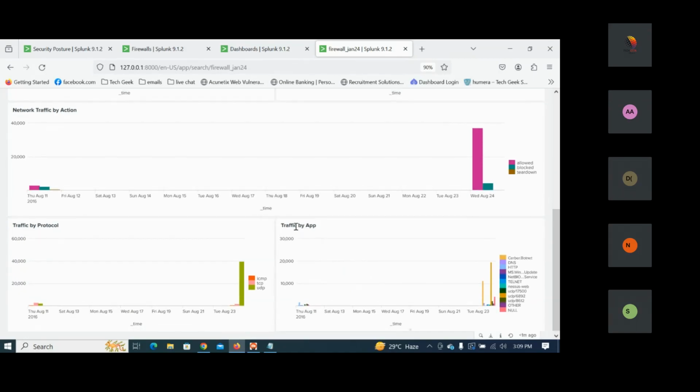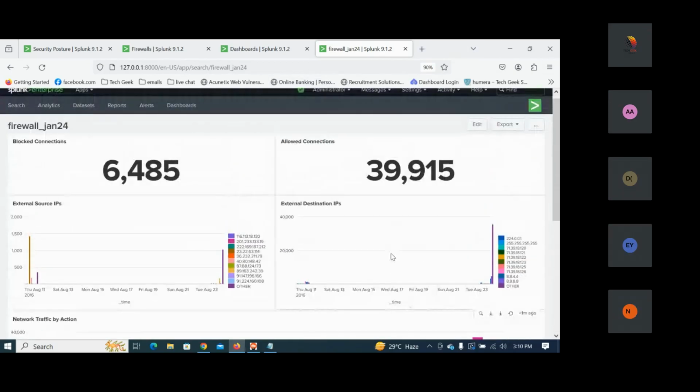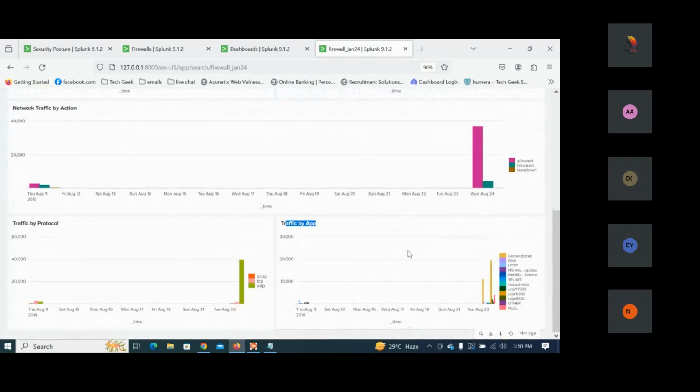Are you able to see this, everybody? Traffic by app here. We got all the apps here, right? Okay. Yes, say yes. If it is all fine, everyone. Yes, it's fine.